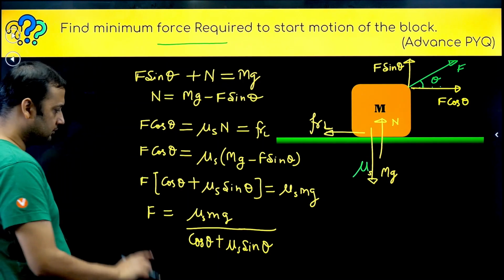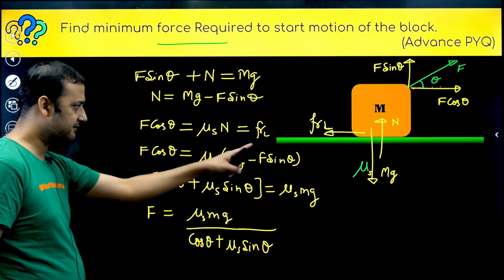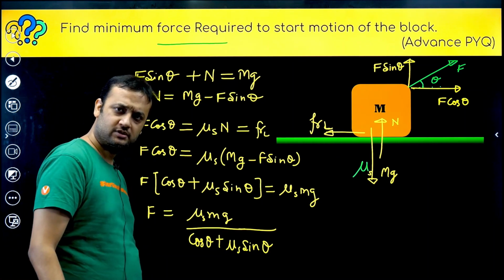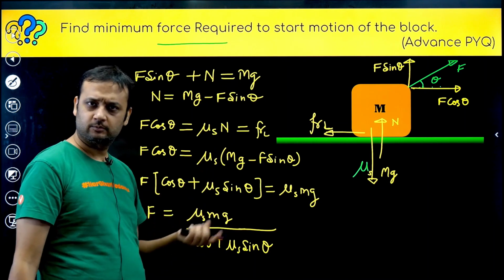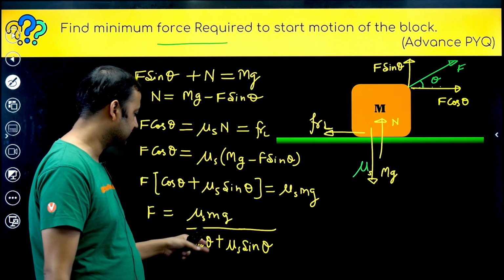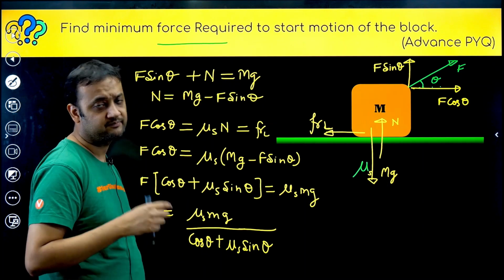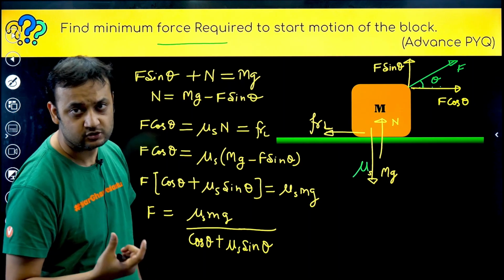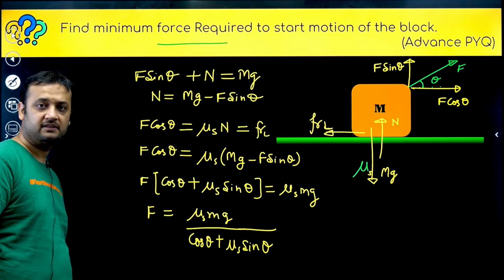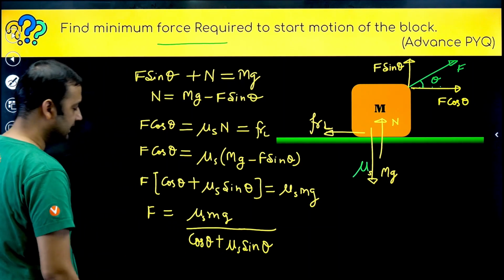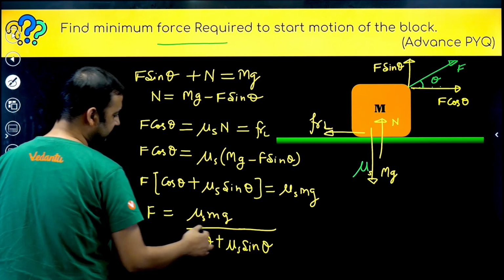Now look at this. See, mu s is given in the question. Mu s is a constant value, a fixed value, m is the mass of the block, a fixed value, g is gravity, which is a fixed value. Theta is not a fixed value, theta is our choice. So we have to select such a theta so that f becomes minimum. This is our objective.